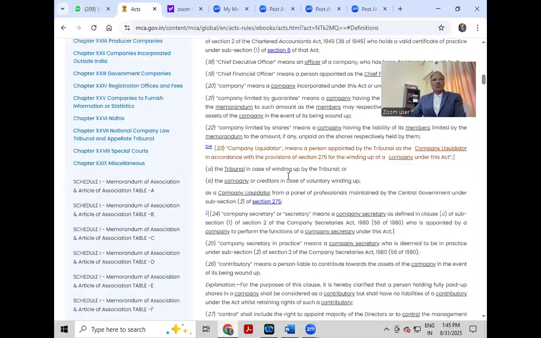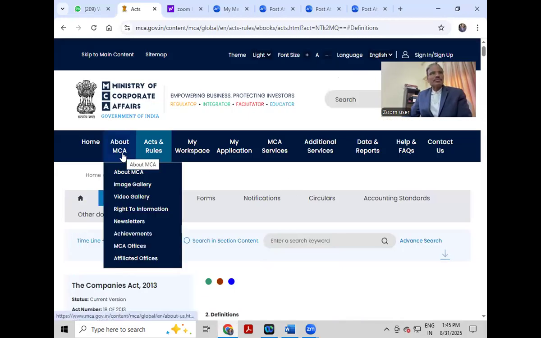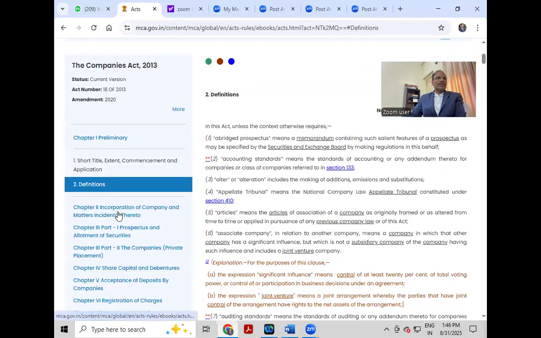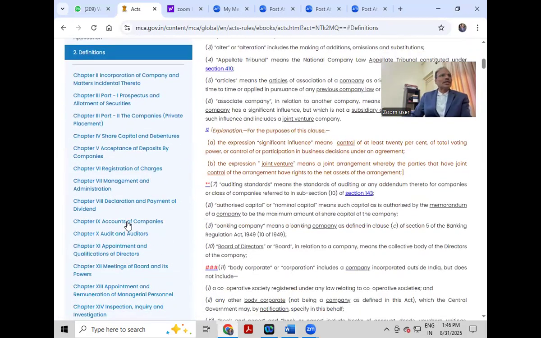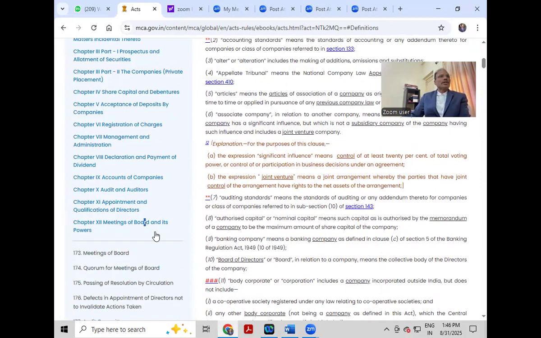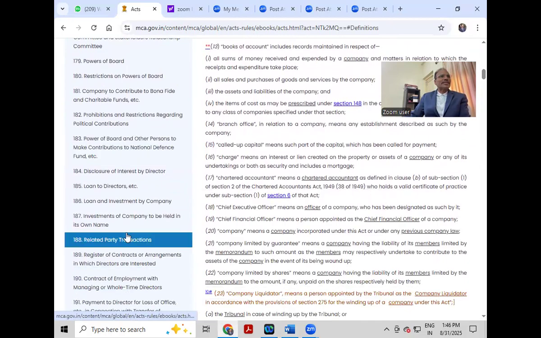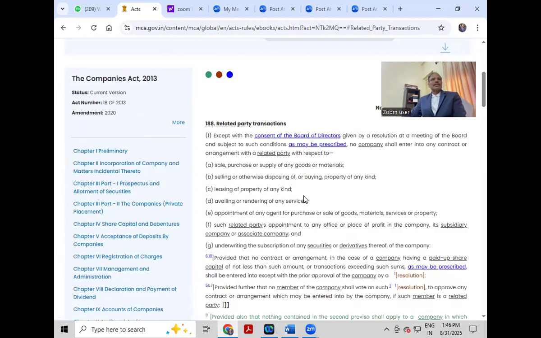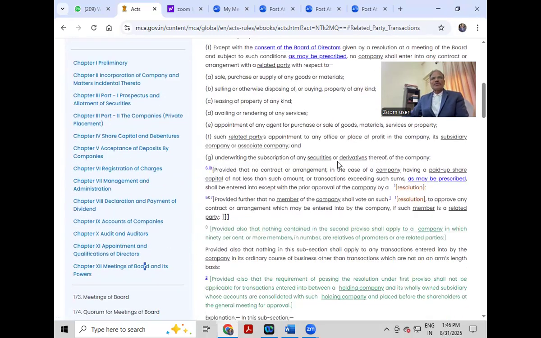We'll go to Google, then type MCA, then come to Acts, Companies Act 2013. Then here you see Appointment and Qualification of Directors, Meetings of Board and its Powers, Chapter 12. Here you come to Section 188, Related Party Transactions. This is what a related party transaction is. I think you are clear. Here it is, 188 Related Party Transactions. Just what we discussed, no?